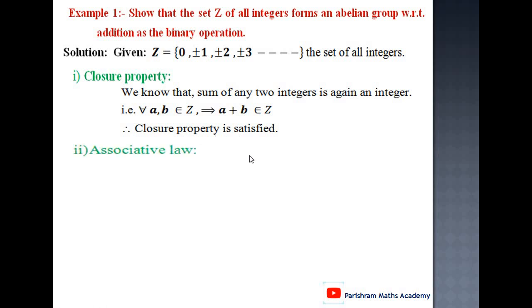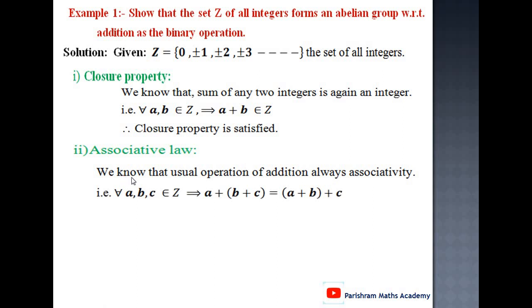Second, associative law. We know that with the usual operation, addition is always associative. It means for all a, b, c belongs to Z implies a plus (b plus c) equals (a plus b) plus c. You can take any three integers.